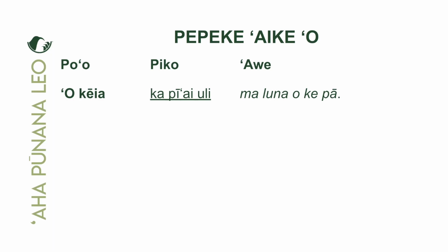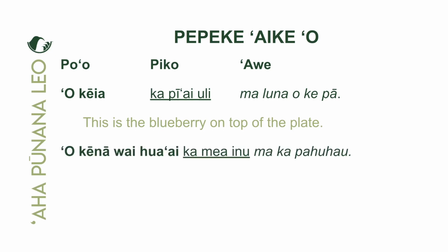And then in mana'o, what that means? If you said, this is the blueberry on top of the plate. Polole oi, mai iloa. Okay, so all we're saying is that this thing right here is the piaiuli, yeah, the blueberry. And where is this blueberry? Paluno kepa, yeah, on top of the plate. All right, Veikai. So let's take a look at this one.